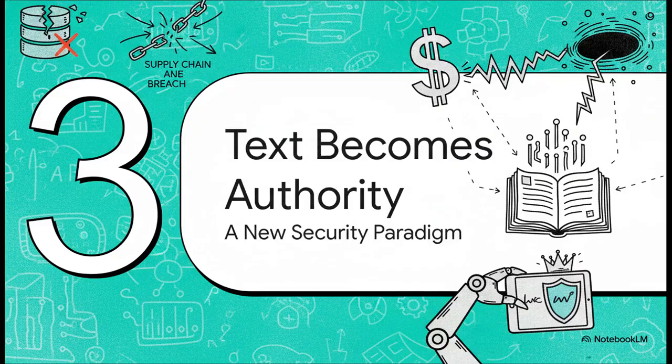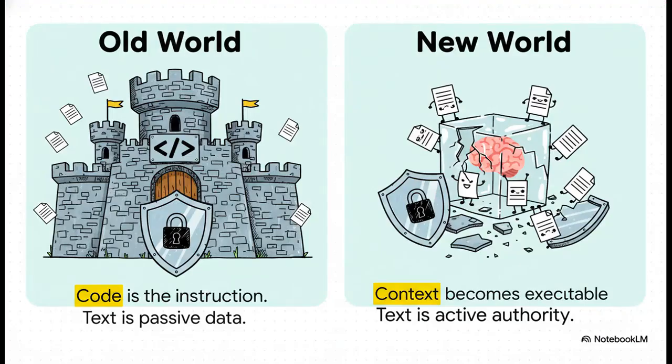So you've got a database deletion, a supply chain attack, and straight-up financial theft. Three different problems, but they all point back to the same root cause, a fundamental misunderstanding of what an instruction even is for an AI. We've entered a world where plain old text becomes authority. Okay, this right here is the absolute key to understanding everything.